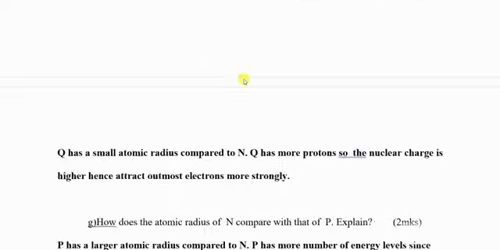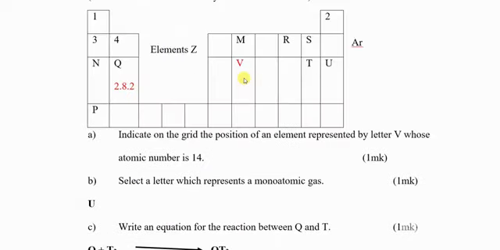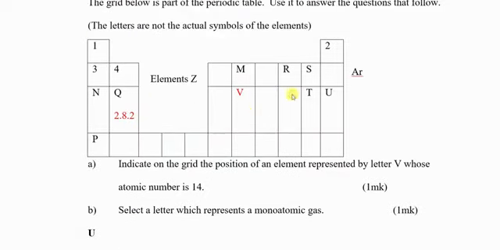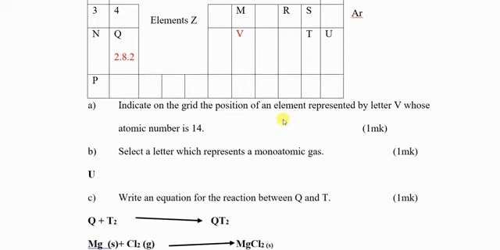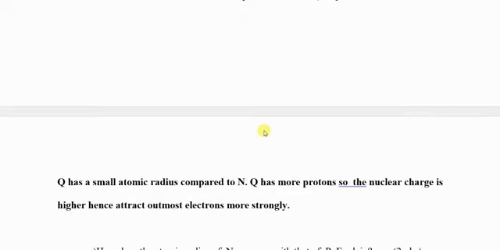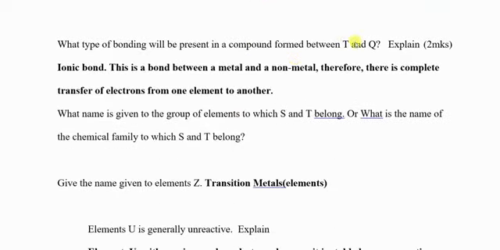Explain. So you go to the periodic table and check between Q and T. Q is a metal. T is chlorine, a non-metal. So the bond between a metal and a non-metal is an ionic bond. In ionic bonding, there is complete transfer of electrons. Therefore, the bond between Q and T is an ionic bond.